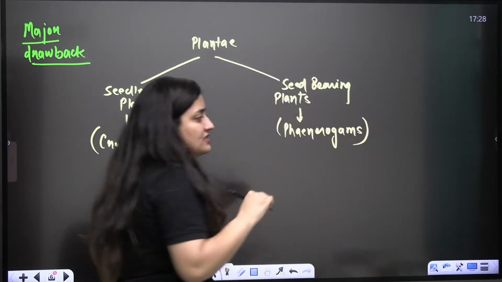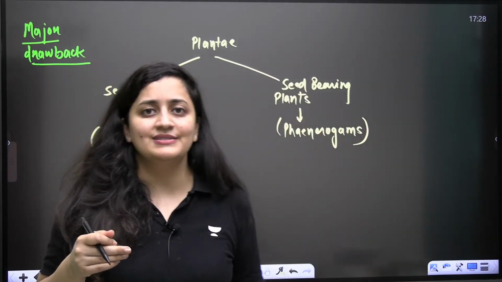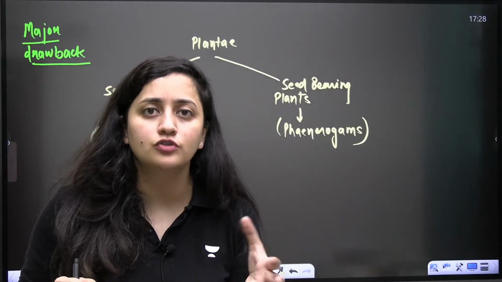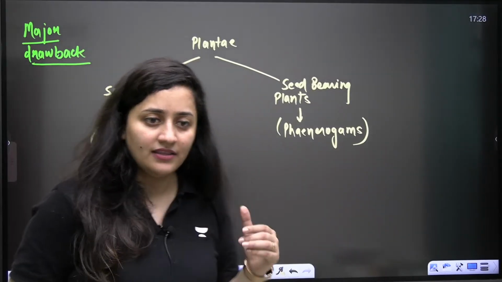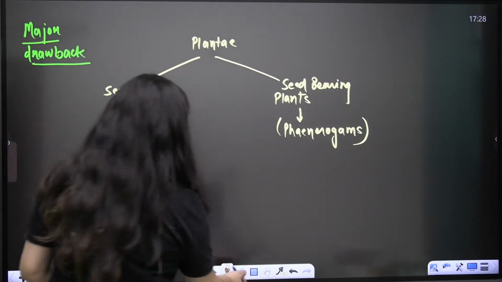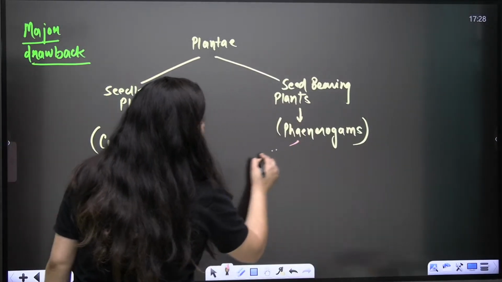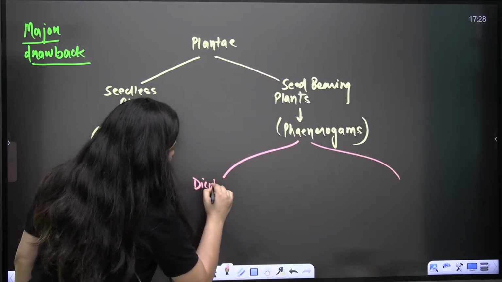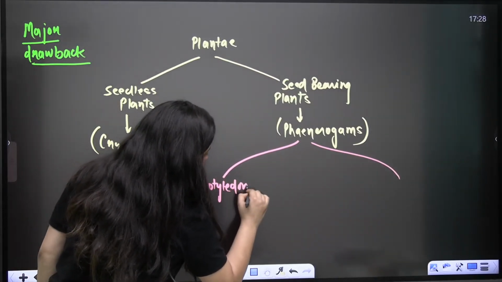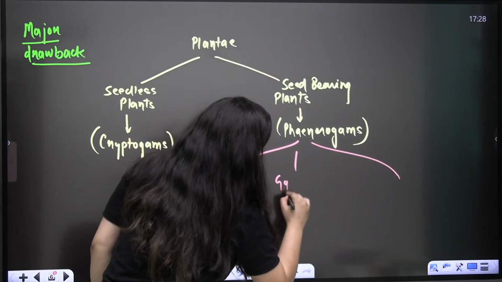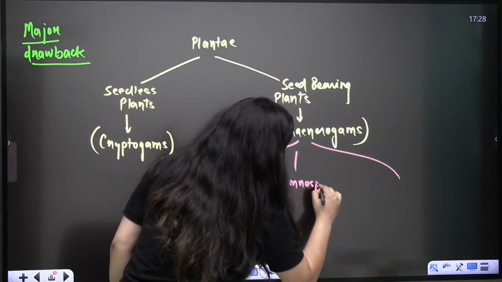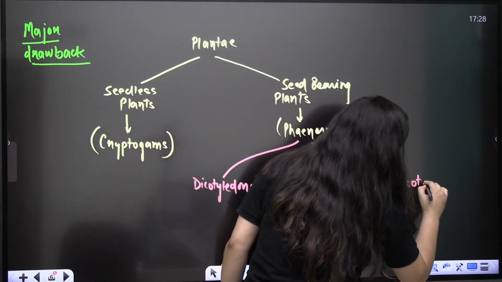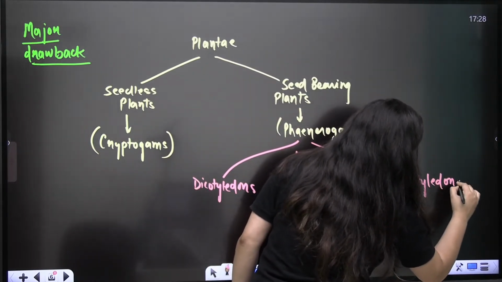It is important. Sometimes in the paper you get a question like this: seedless plants are also known as cryptogams. Seed bearing plants are also known as phanerogams. Right? They are known as what? They are known as phanerogams. So when we talk about these seed bearing plants, in one class there were dicotyledons. Here they kept gymnosperms and then the monocotyledons. Are you getting it? Then the monocotyledons.